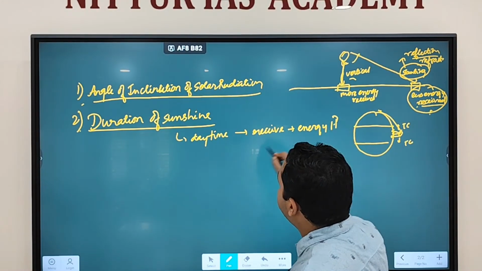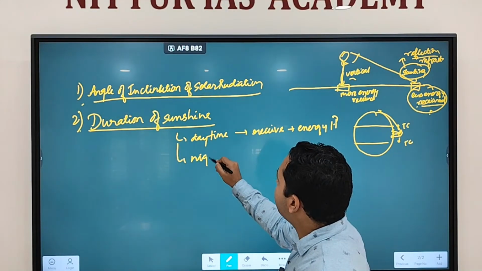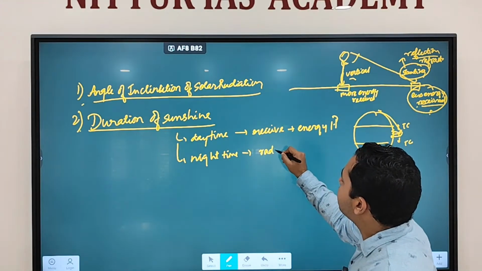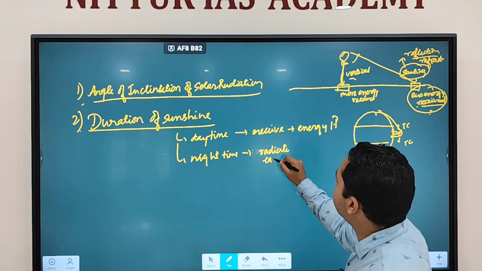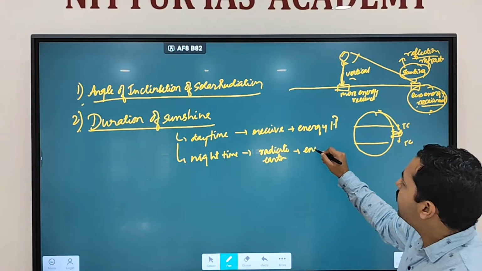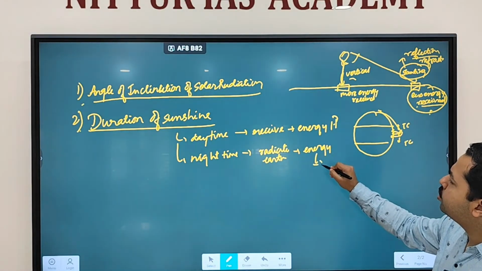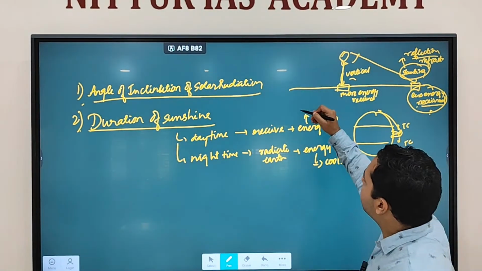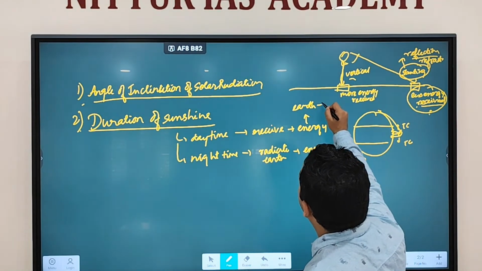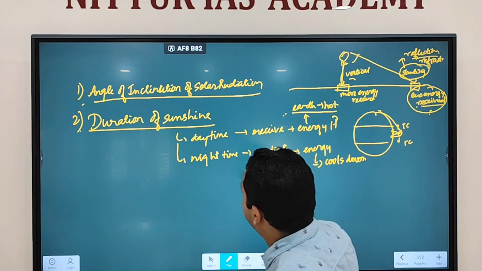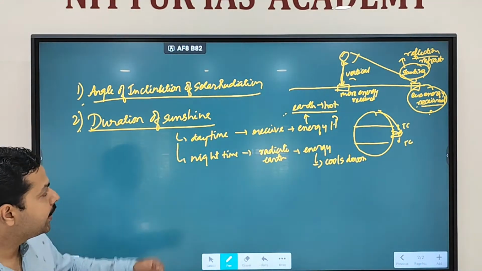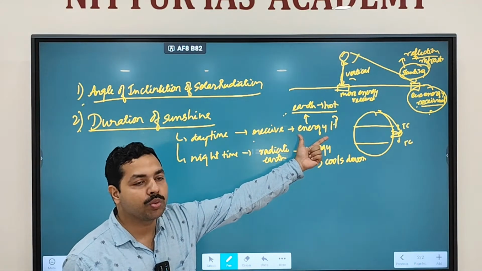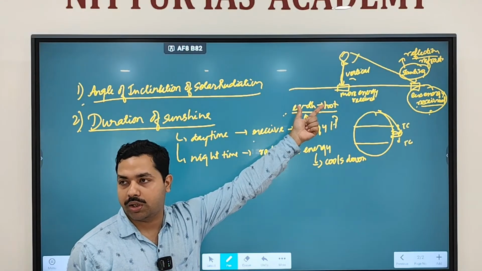If night time is more, then Earth will radiate energy, and as a result, Earth cools down. Here, Earth will become hot. So if daytime is more, you will receive more sunlight, which means more energy, and more energy means Earth will become hot in nature.